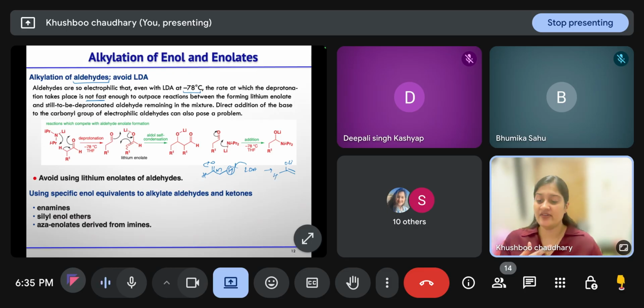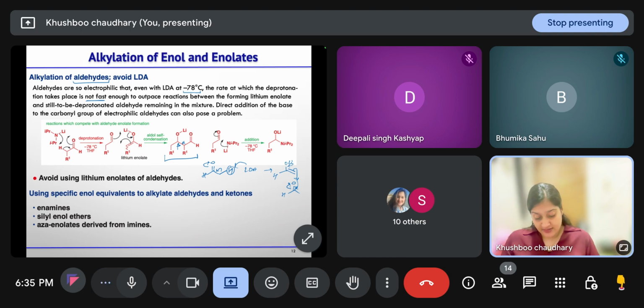Once this lithium enolate forms, it will undergo reaction with the aldehyde, self condensation, and you will get this alpha beta hydroxy aldol condensation product. After proton abstraction, it will form alcohol there.